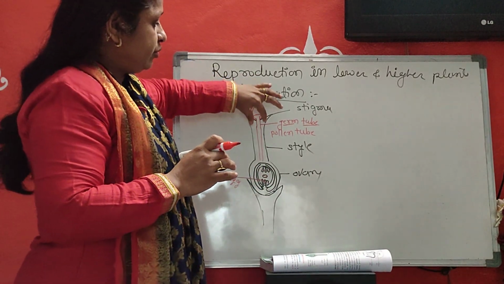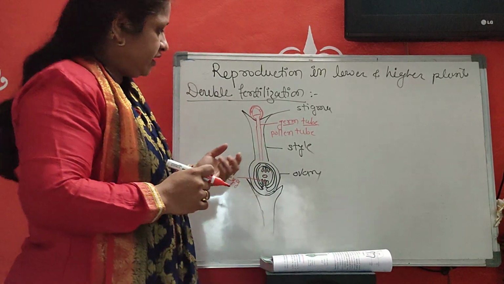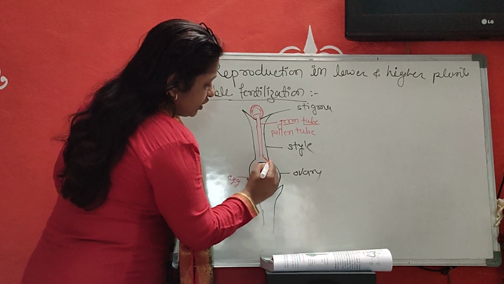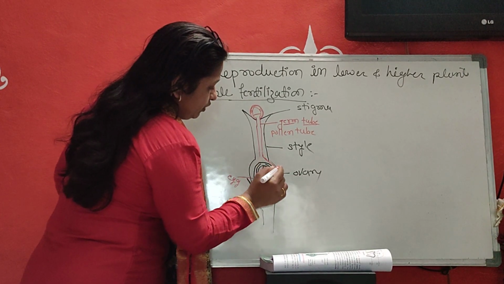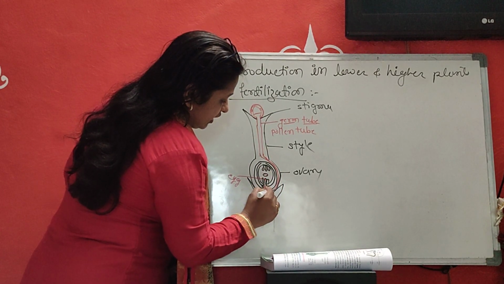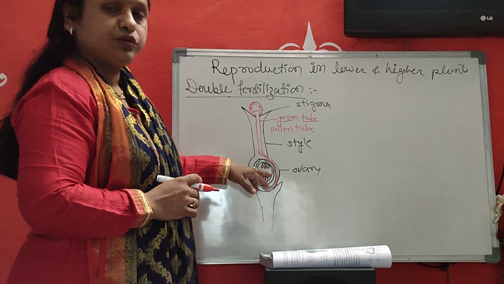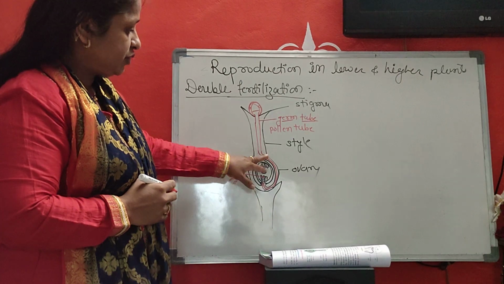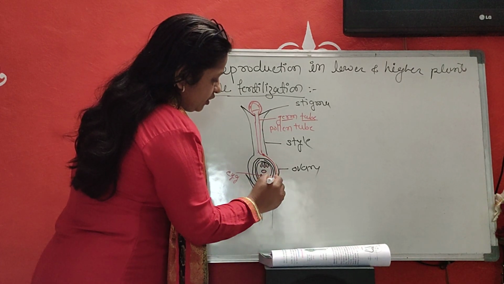The guidance of the pollen tube is due to the presence of different types of chemicals in the style. Then the pollen tube penetrates the ovule. It reaches the embryo sac through the micropyle. Understood, student? This is the entry of the pollen tube.